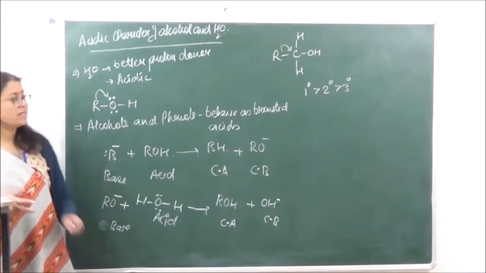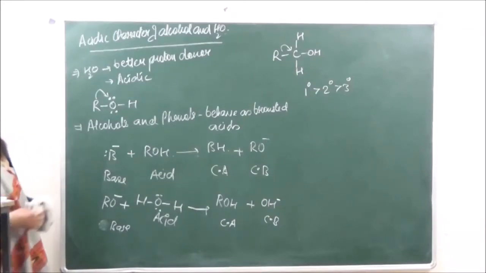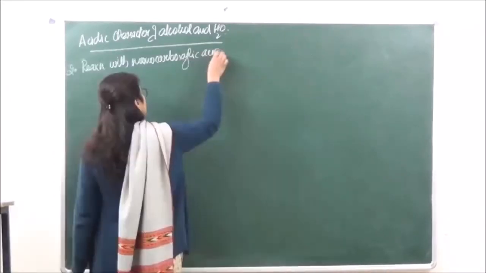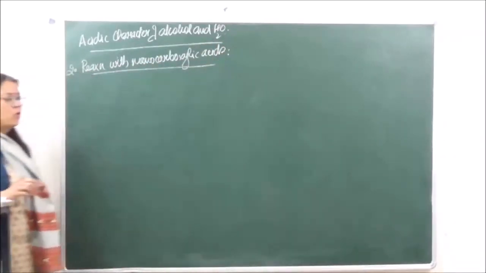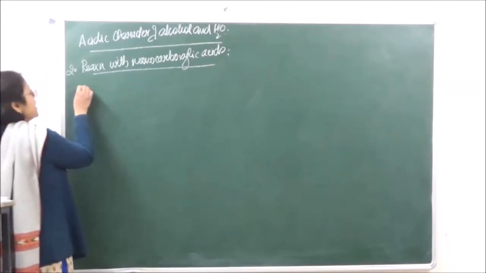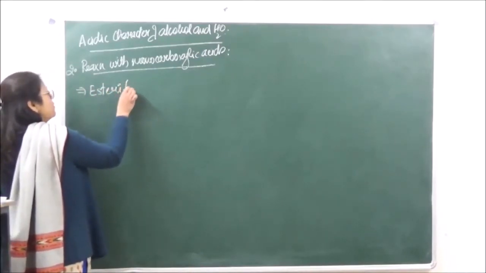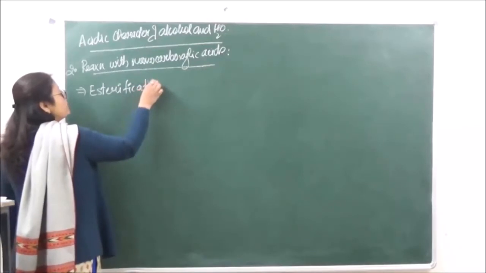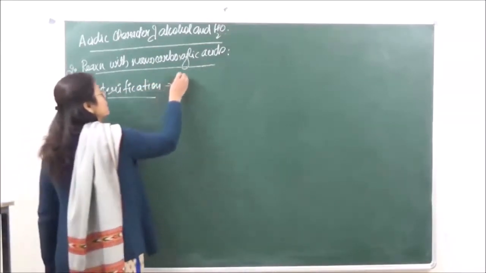Then let's go on to the second reaction in the same category, reactions with monocarboxylic acids. So alcohols are going to form organic esters, and this reaction is known as esterification reaction, which means formation of an ester.